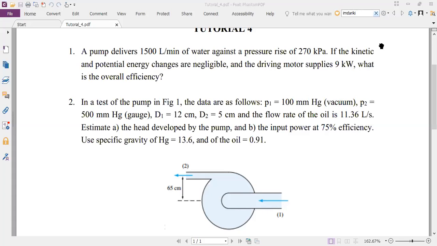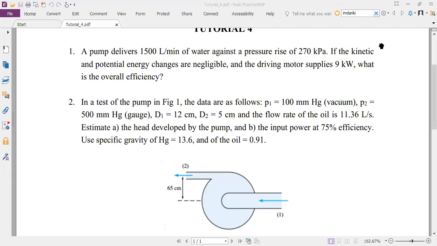Atmospheric pressure is whatever, 101.3 kilopascal. So the pressure on the inlet side of the pump is 100 mm of mercury below atmospheric pressure. The pressure on the outlet, the delivery side of the pump, is 500 mm of mercury above atmospheric pressure, right?